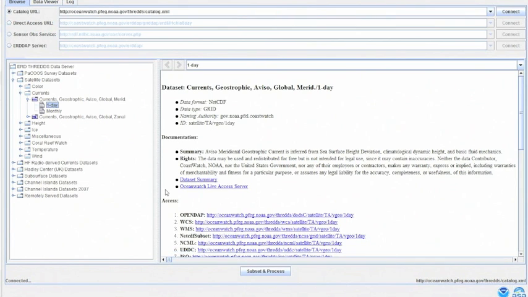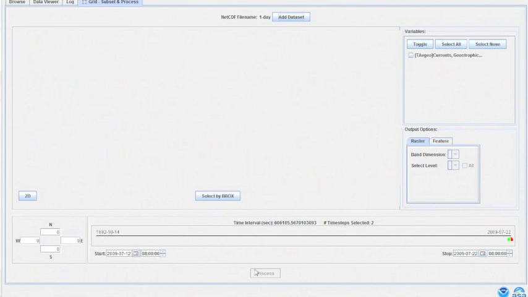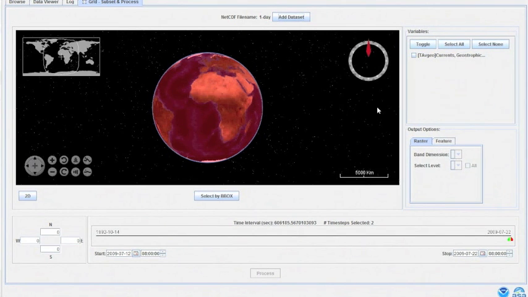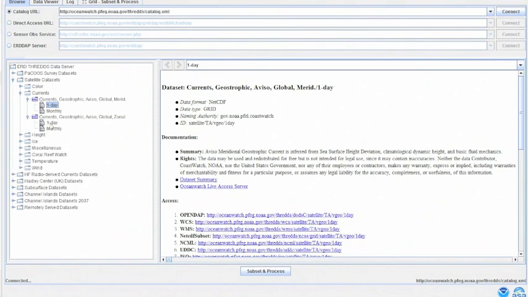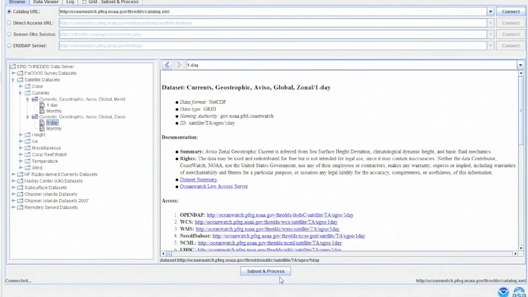Once I've determined the dataset that I'm interested in downloading, I can go ahead and click the Subset and Process button. In this case, I've chosen the vCurrent components. What I want to do before subsetting that data is go ahead and add the U components. So at the top of the box here, I'm going to click Add Dataset